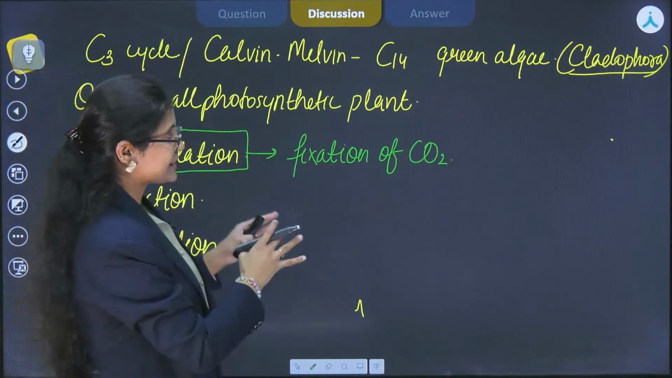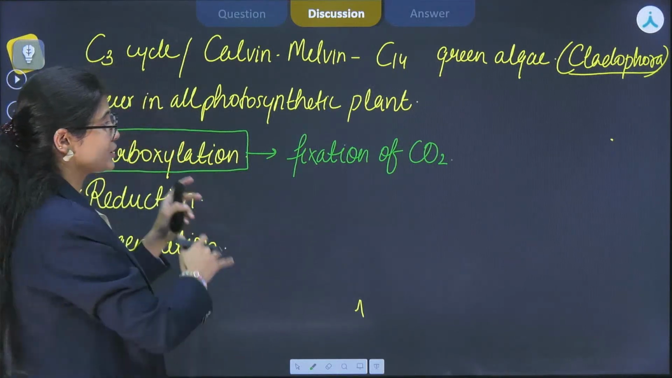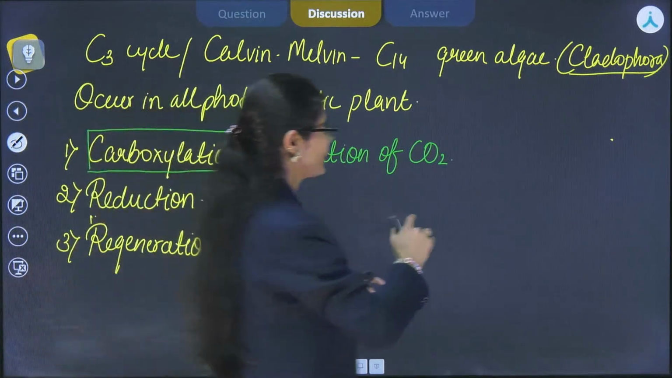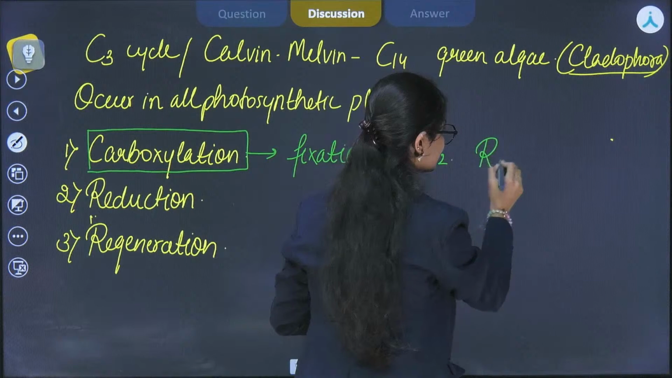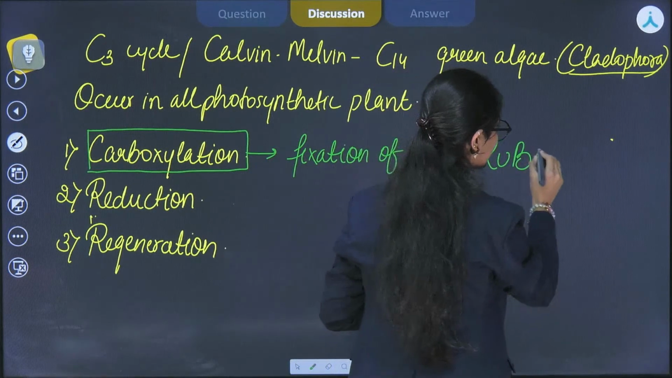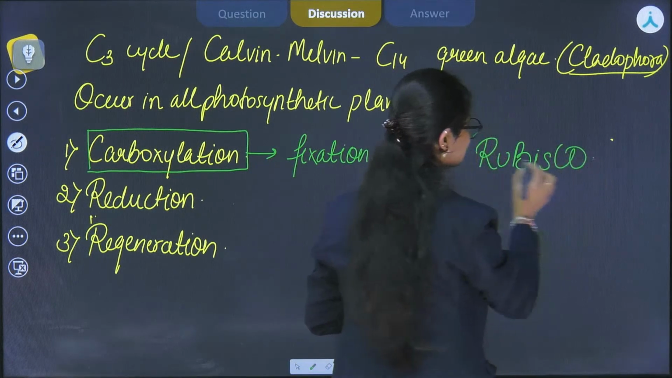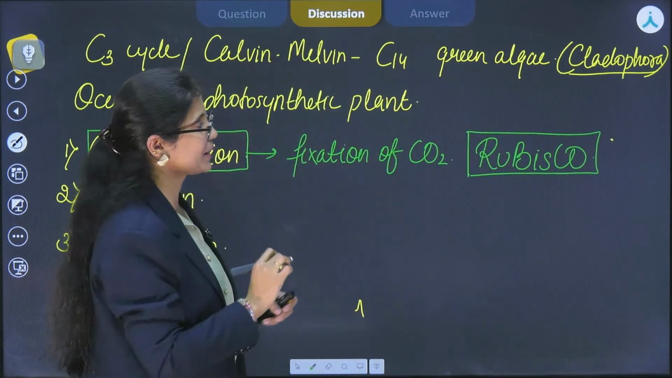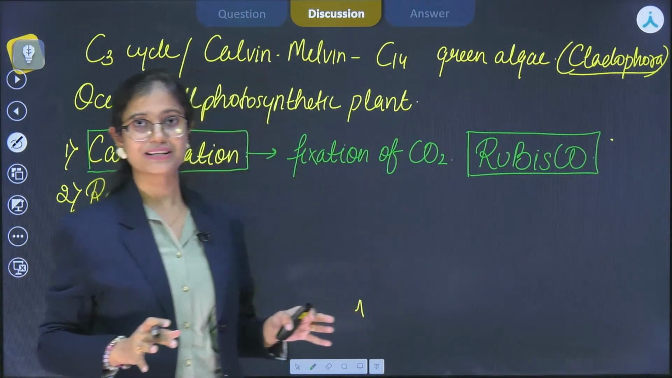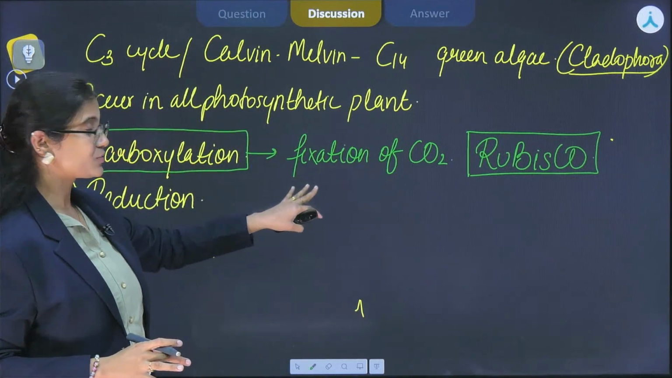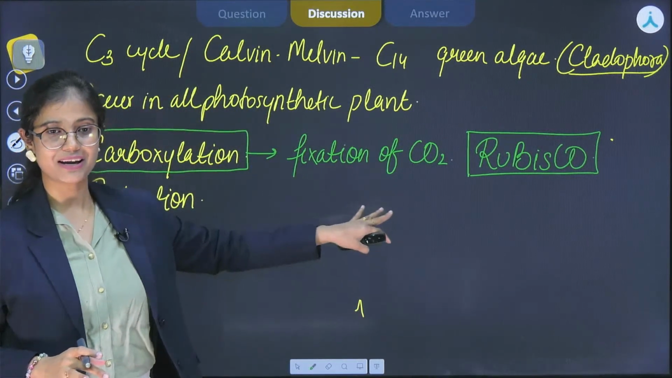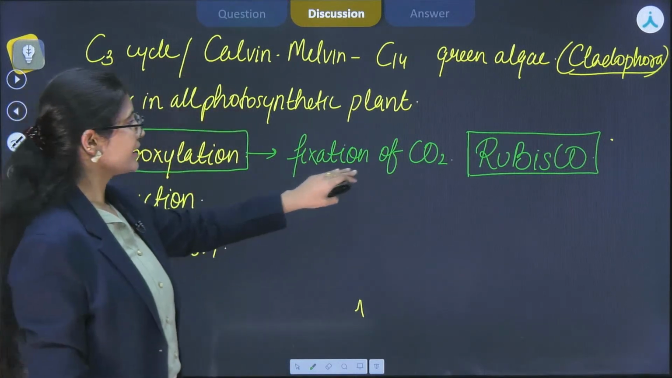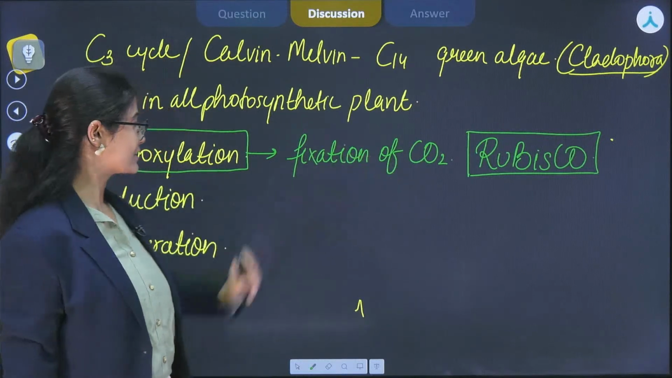So here fixation of carbon dioxide takes place. To do this fixation, one enzyme is required, that is Rubisco. The most abundant enzyme on this planet is Rubisco, which is ribulose bisphosphate carboxylase and oxygenase. Here as it is fixing the carbon dioxide, it is showing the carboxylase activity.